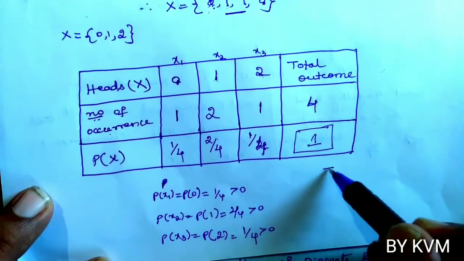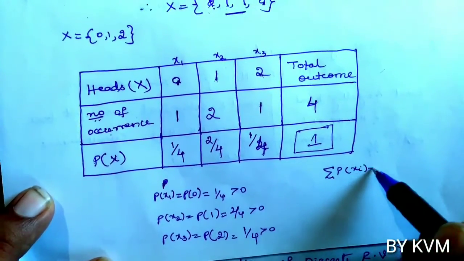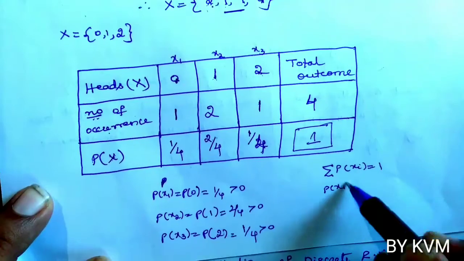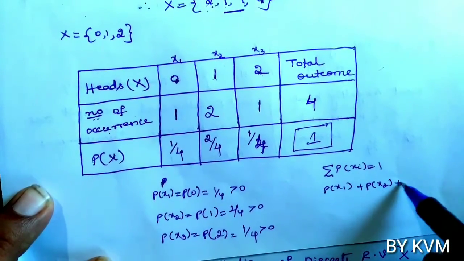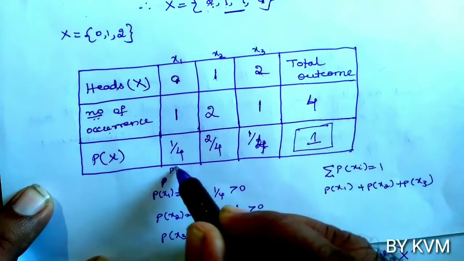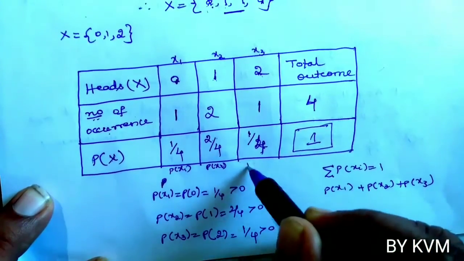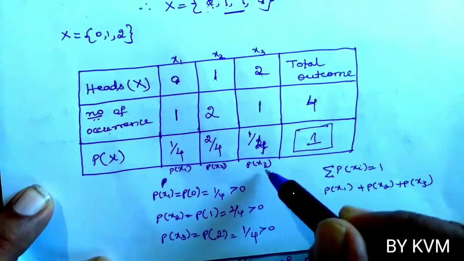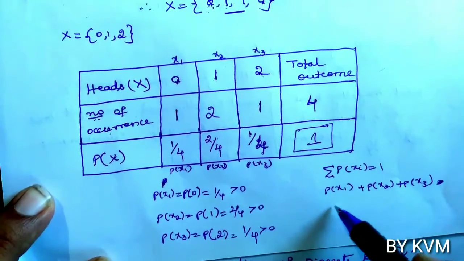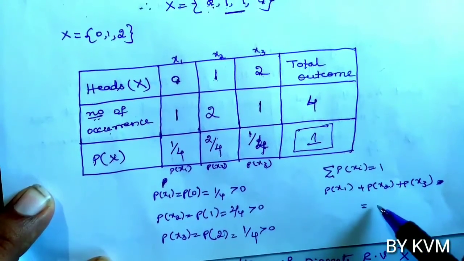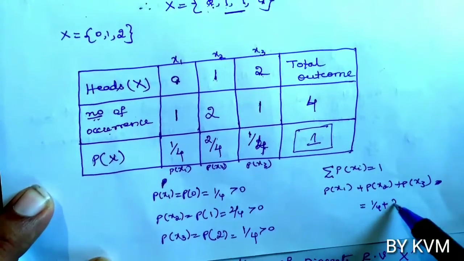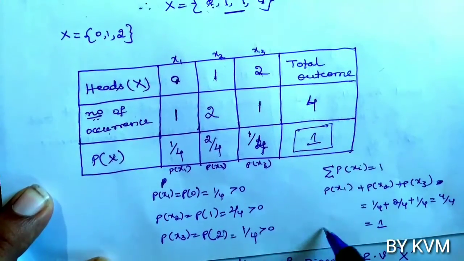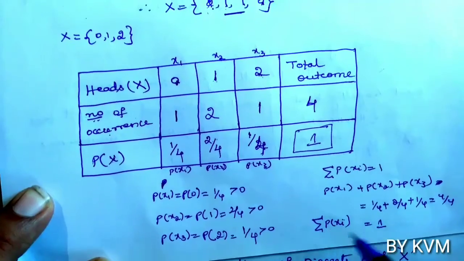Now we have to check the second condition. What is the second condition? Sigma p of xi should be equal to 1. Sigma p of xi means add all these values: p of x1 plus p of x2 plus p of x3. For x1 we have p of x1, for x2 we have p of x2, for x3 we have p of x3. When we add these values, p of x1 is 1 by 4, p of x2 is 2 by 4, p of x3 is 1 by 4. So this is equal to 4 by 4, and 4 by 4 is 1. So sigma p of xi is 1.